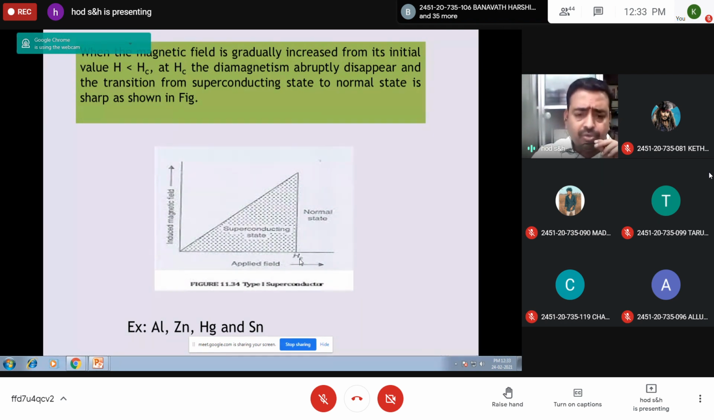Write down this sentence: Type 1 superconductors are the materials which obey a complete Meissner effect, or perfect diamagnetism.